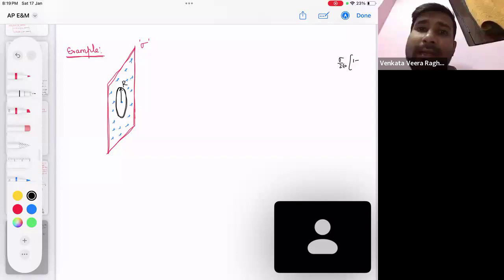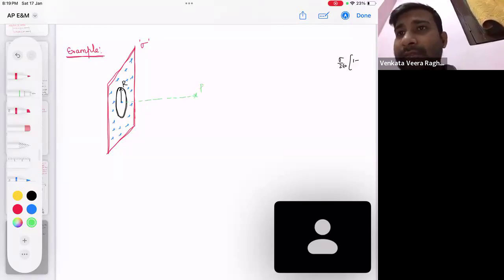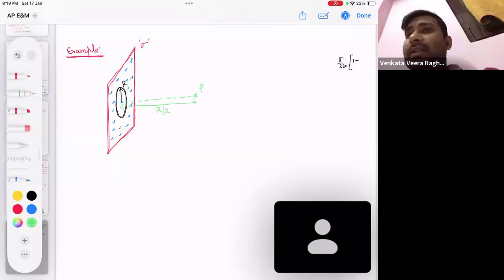Now I have a point here. This is the point P. How much distance do you want to take it? I need some nice value, so let's take it root 3r. That distance is root 3r.